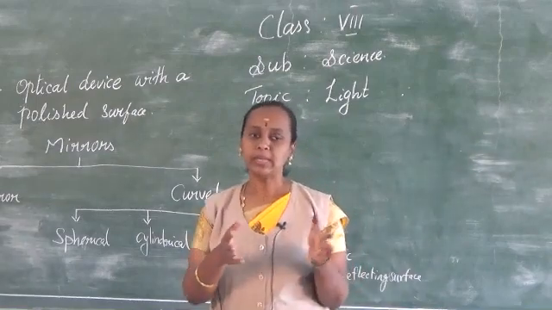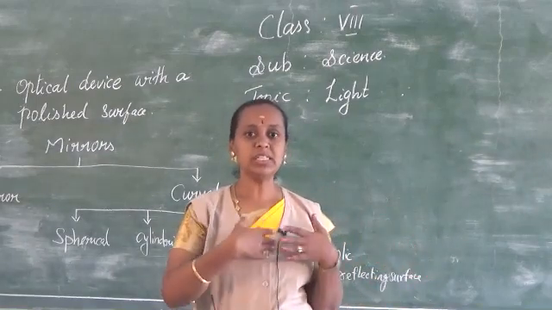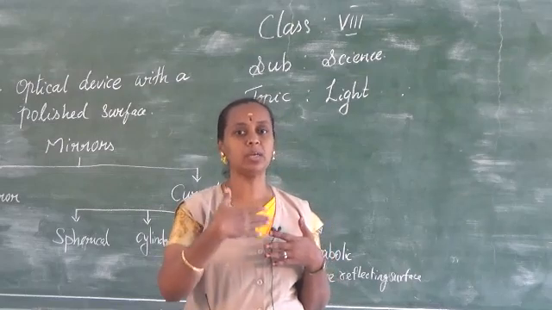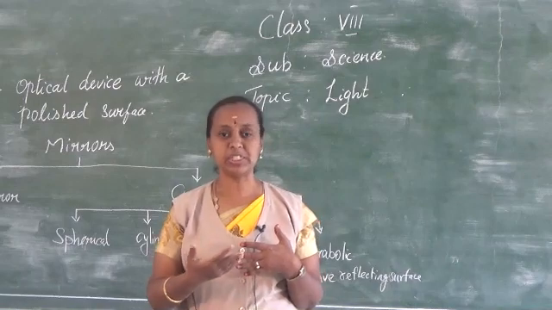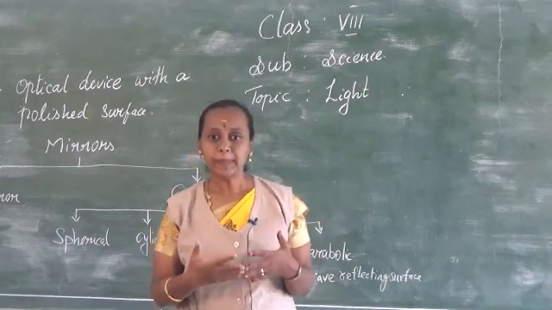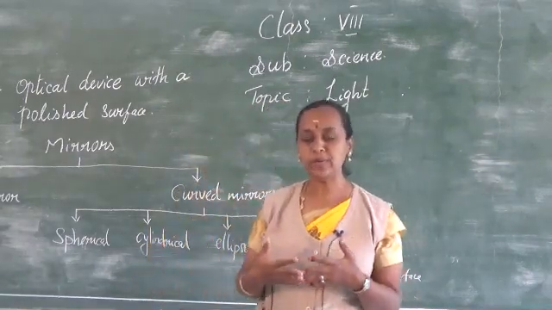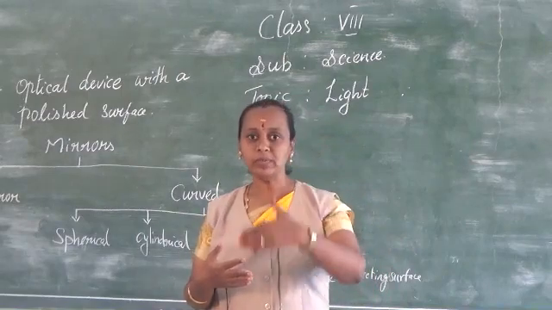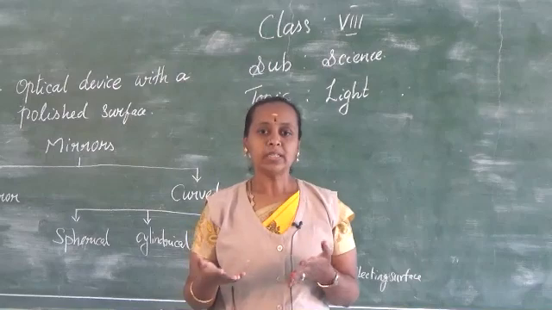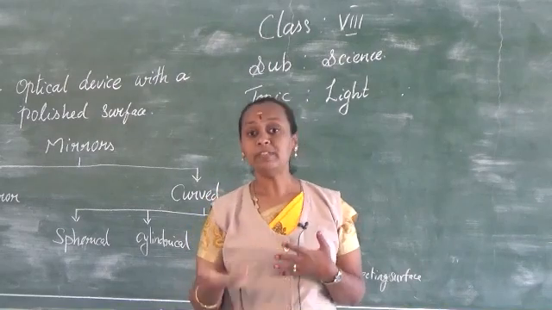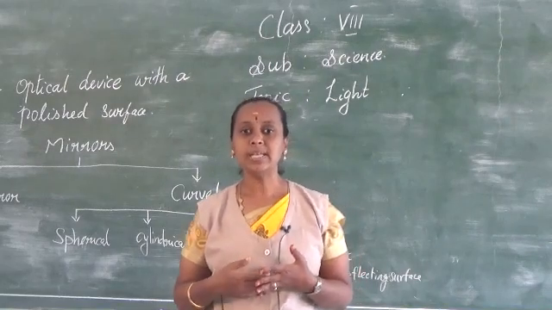We are using mirrors in our daily life. You can see your face, or whatever you stand in front of it, as a very clear image. A typical mirror is coated with silver or aluminum on one of its sides, so the object that appears in front of it is reflected back. That is called a mirror.